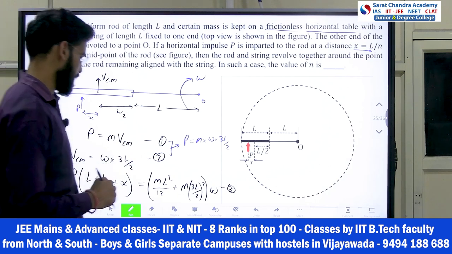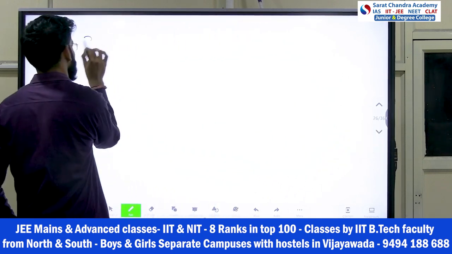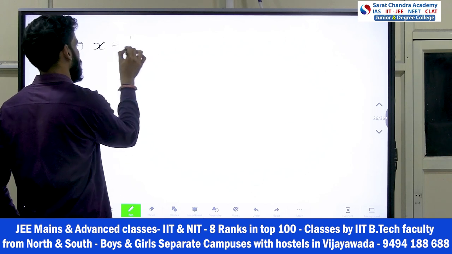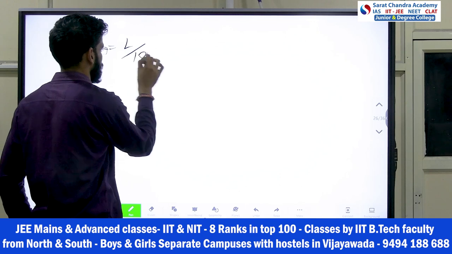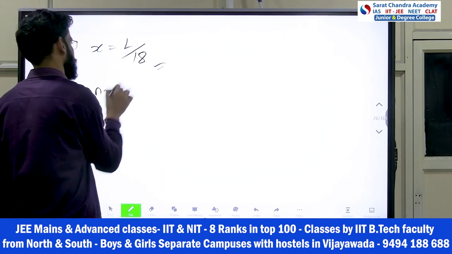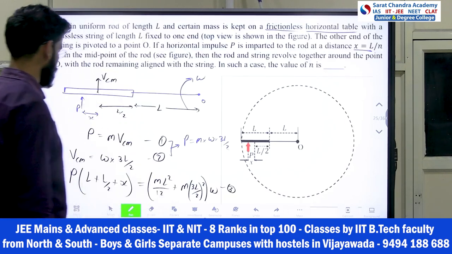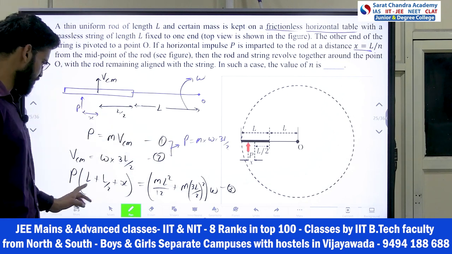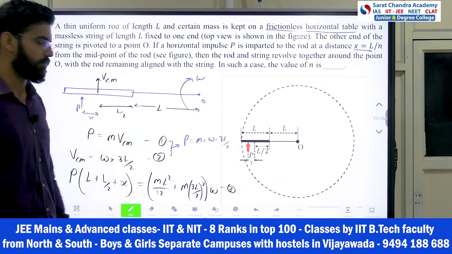Solving, you will get x equals L by 18. So what is your n? N is 18, so your answer is 18. Understood? I will tell you again: put P equals M omega 3L by 2 here, then everything will cancel out and you will have a linear equation in x only, which you can solve.